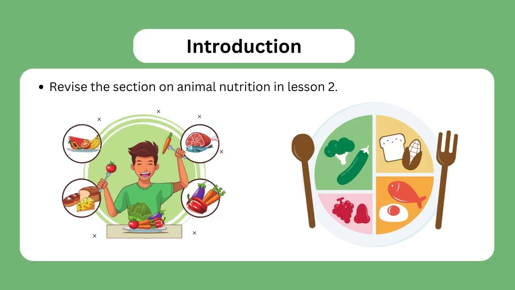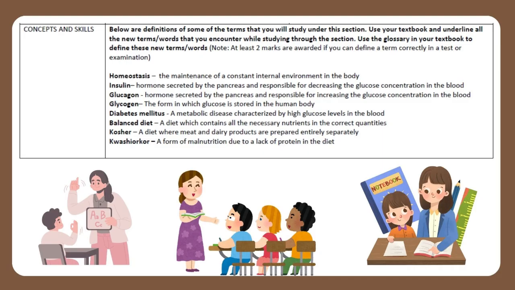Introduction. Revise the section on animal nutrition in Lesson 2. Concepts and skills. Below are definitions of some of the terms that you'll study under this section. Use your textbook and underline all the new terms/words that you encounter while studying through the section. Use the glossary in your textbook to define these new terms/words. Note, at least 2 marks are awarded if you can define a term correctly in a test or examination.